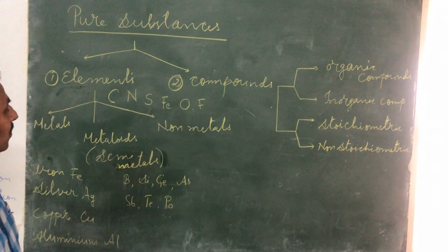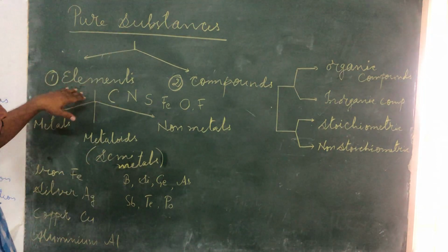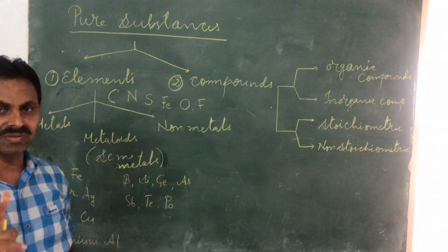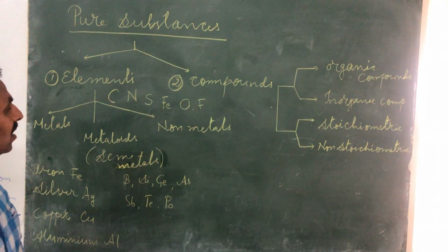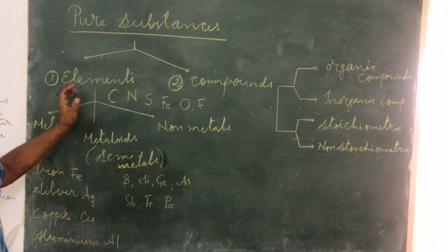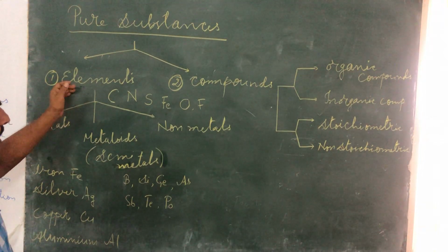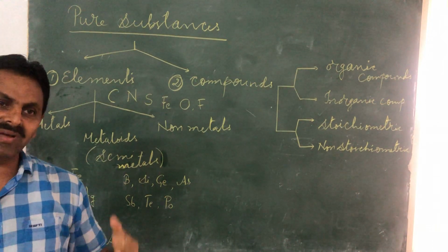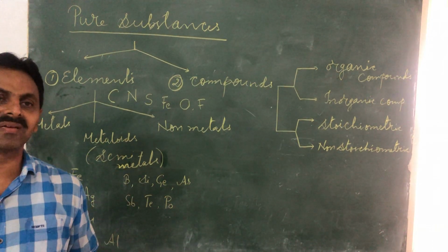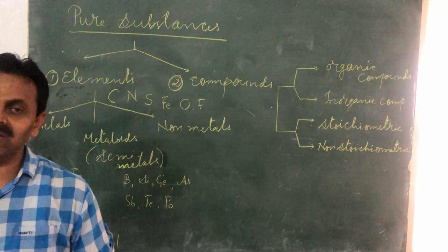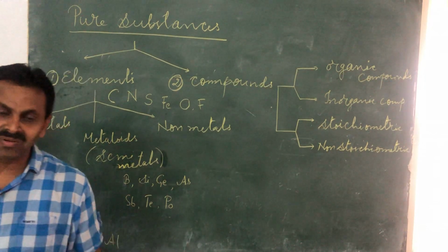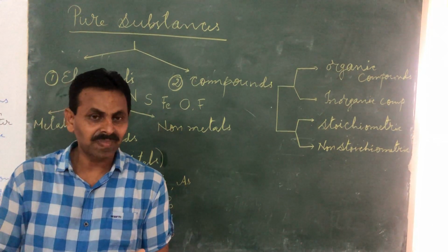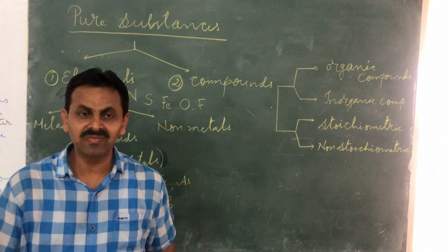Okay, so pure substances are classified as elements and compounds. Two types. First, we will discuss elements. Elements, again I am repeating this statement, are the pure substances which cannot be further broken down into simpler substances. Number one, they are pure. Second, they can't be broken down. For example,